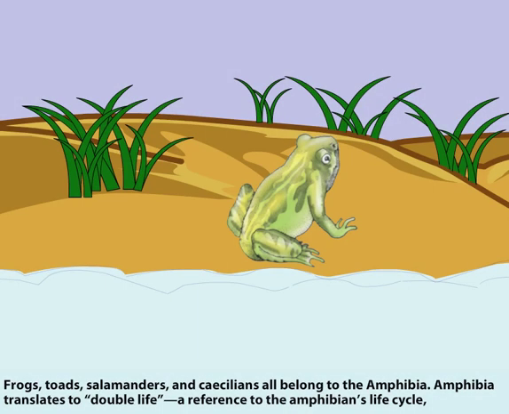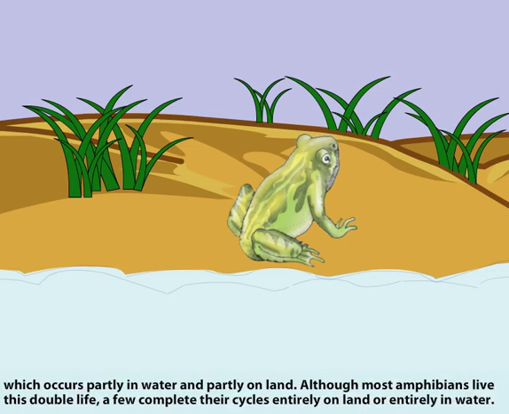Frogs, toads, salamanders, and caecilians all belong to the amphibia. Amphibia translates to double life, a reference to the amphibian's life cycle, which occurs partly in water and partly on land. Although most amphibians live this double life, a few complete their cycles entirely on land or entirely in water.